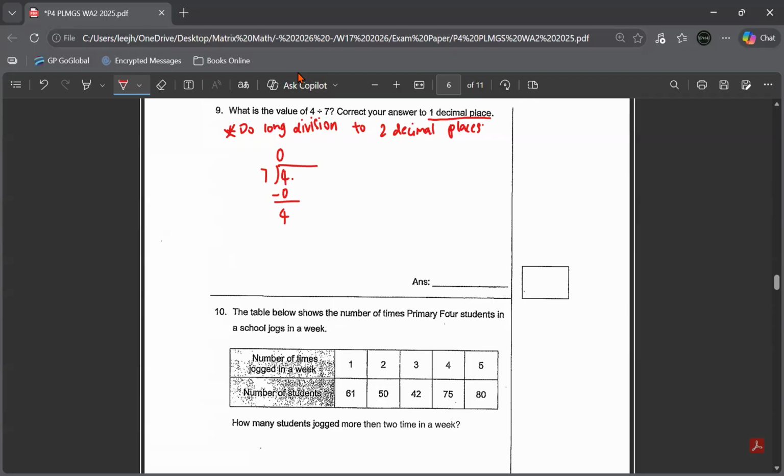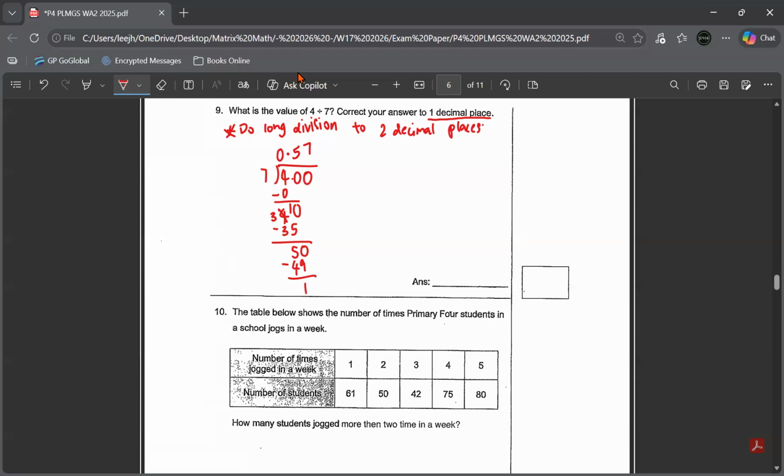4 as a decimal is 4.0. So I bring down the 0. So decimal point put there. 40 divided by 7, nearest is 5 groups, minus 35. This will be 5. And I want two decimal places, so I put another 0. Bring down the 0. 50 divided by 7, nearest is 7 groups of 7, minus 49, 1.